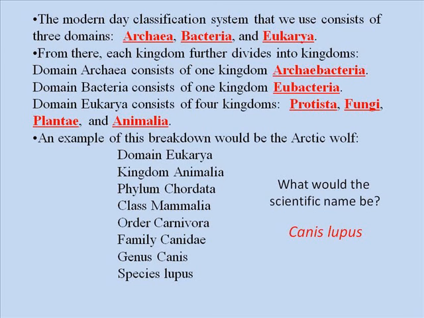But here, just as a reminder about scientific names, the Arctic wolf breakdown would be domain Eukarya, because it is an animal who has a nucleus in its cells, Kingdom Animalia, because it is an animal, Phylum Chordata, because it has a backbone, Class Mammalia, because it is a mammal, Order Carnivora, because it is a carnivore, Family Canidae, genus Canis, both of those words fit into a dog category, and then species Lupus, which means wolf. So its scientific name is Canis lupus.